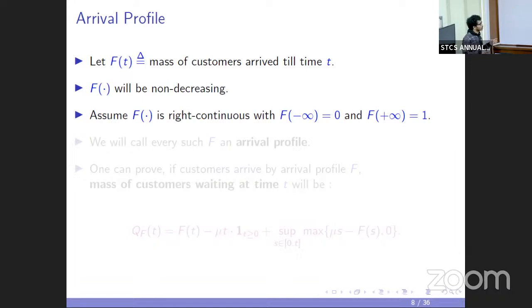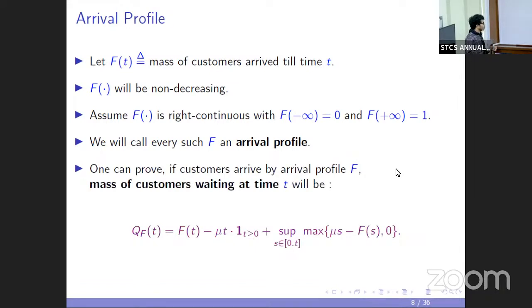We will call every such capital F an arrival profile, and this is what a strategy of this game is. This whole mass of customers is collectively choosing an arrival profile,